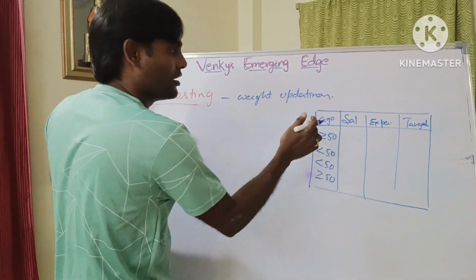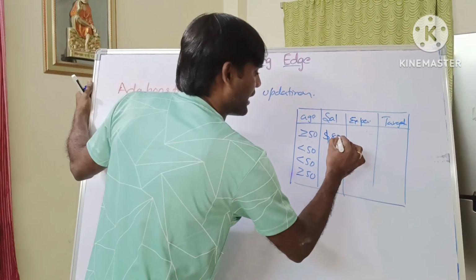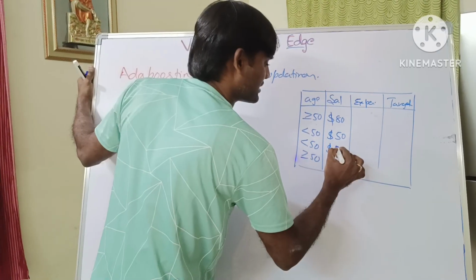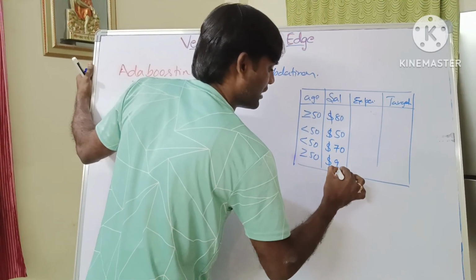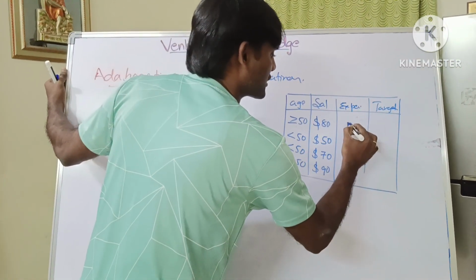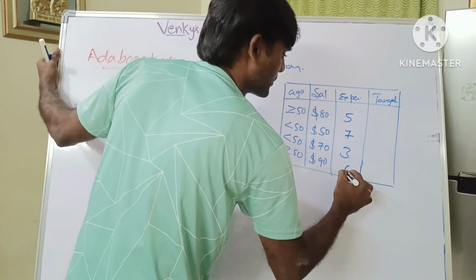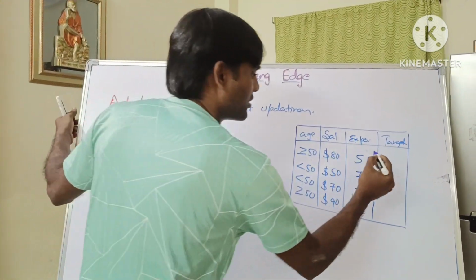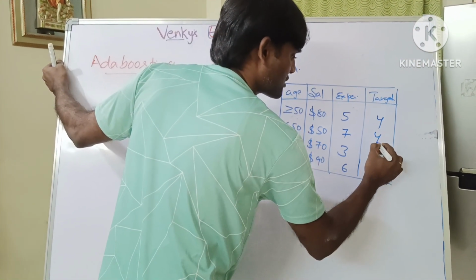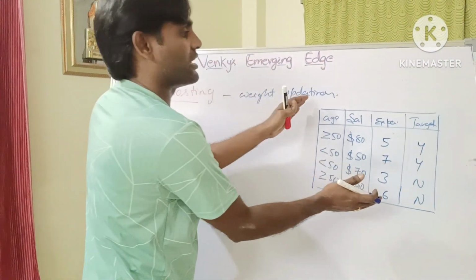We can easily understand. Salary in dollars: 80, 50, 70, 90. Is it clear? Okay. Next, experience is maybe 5 years, 7 years, 3 years, and 6 years. Okay. Target: generally it's a given data set. The target is yes, yes, no, no. Is it clear? Now we are applying Adaboosting to this data set.